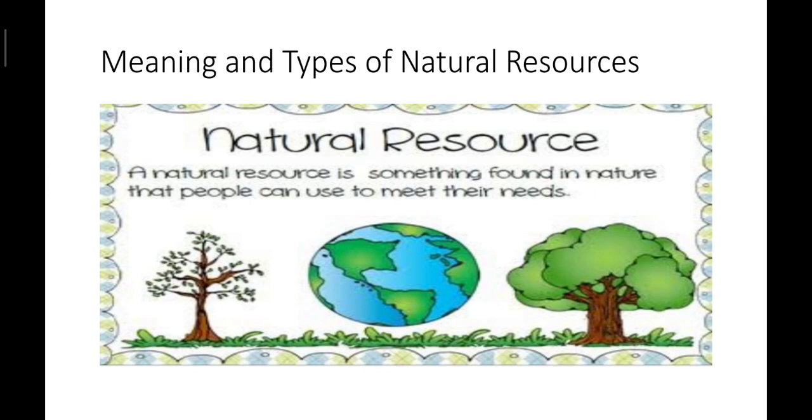Next one is educating people about conservation of resources and less polluting ways of doing everyday activities. We have to give some awareness, or develop awareness about saving the resources. So these are some activities that are very helpful to save our natural resources.